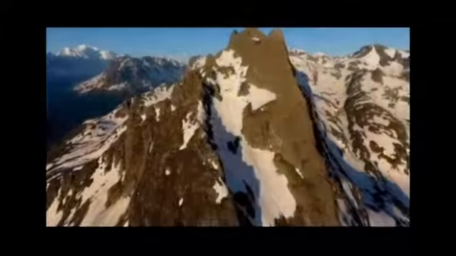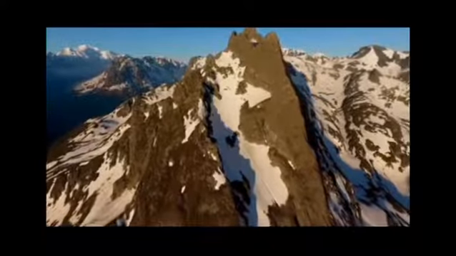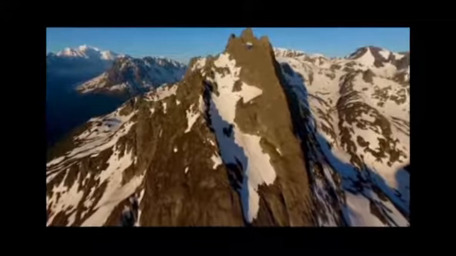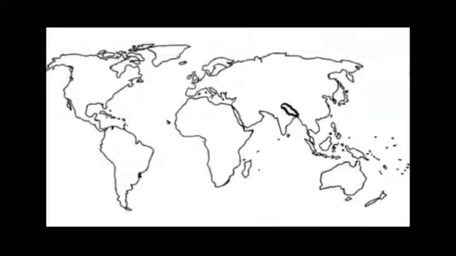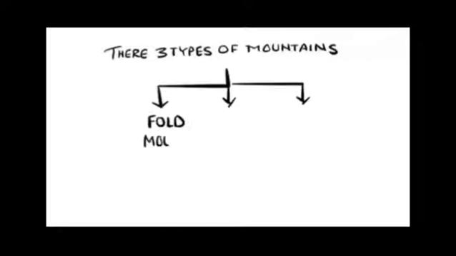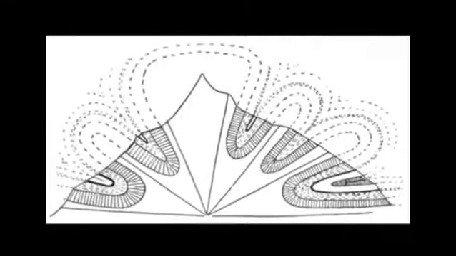Glaciers are nothing but permanently frozen rivers of ice. Mountains arranged in lines are called a range, for example the Himalayan range and the Rockies range. And there are three types of mountains.